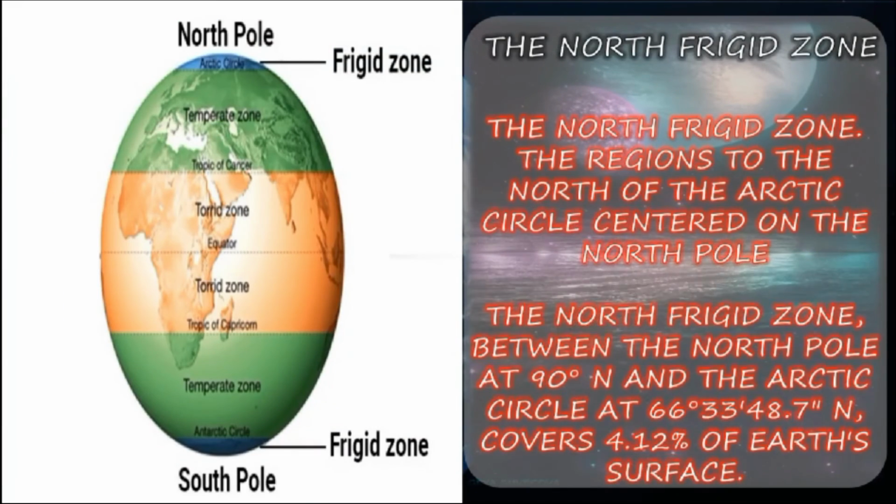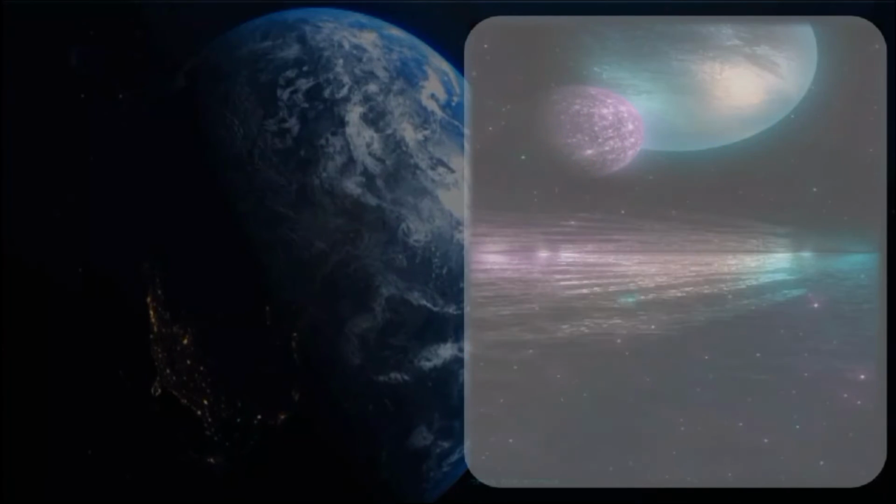So, the North Frigid Zone. Now we shall see the North Frigid Zone: the regions to the north of the Arctic Circle centered on the North Pole. The North Frigid Zone between the North Pole at 90 degrees north and the Arctic Circle at 66 degrees 33 minutes 48.7 seconds north covers 4.12% of Earth's surface.